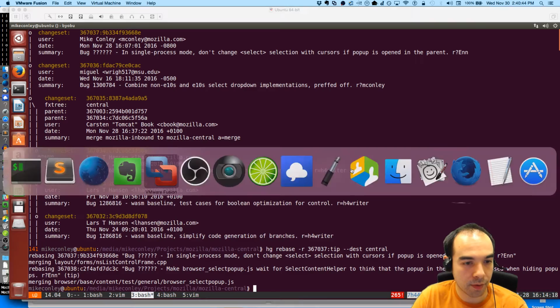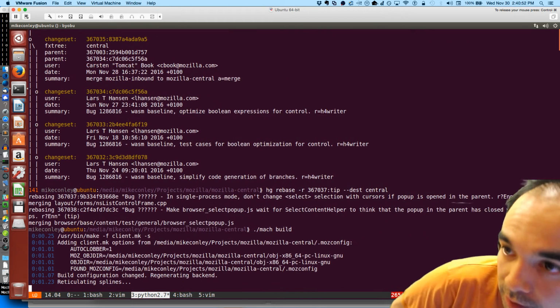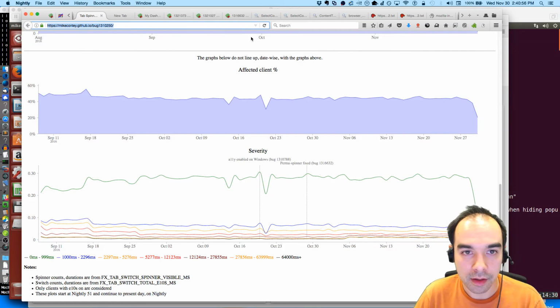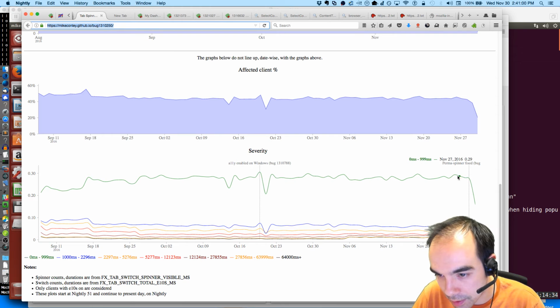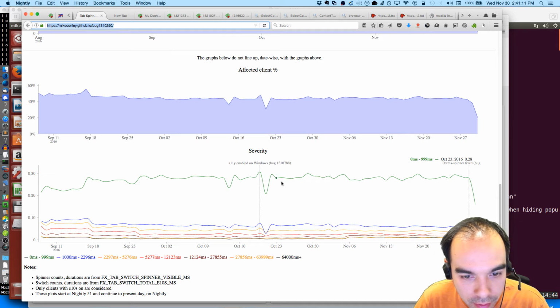Whoops. Okay, so that's done. I've got those two commits now merged. Now I'm going to build again, do a full build. What else can we, well, let me reload this and see if the, yeah, all right, so the marker's been updated, so that's good. So we should see hopefully a drop off there over the next couple of days, but I wonder if there's anything else useful in here.